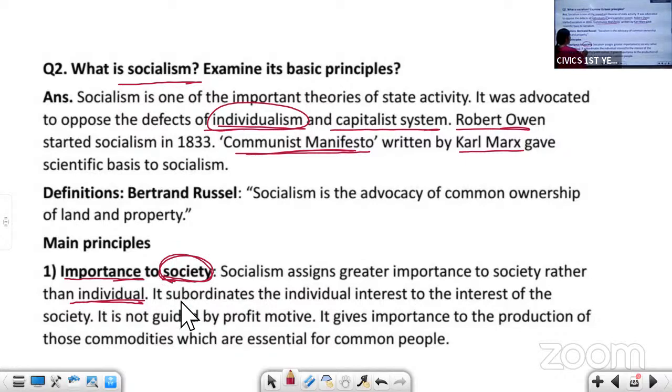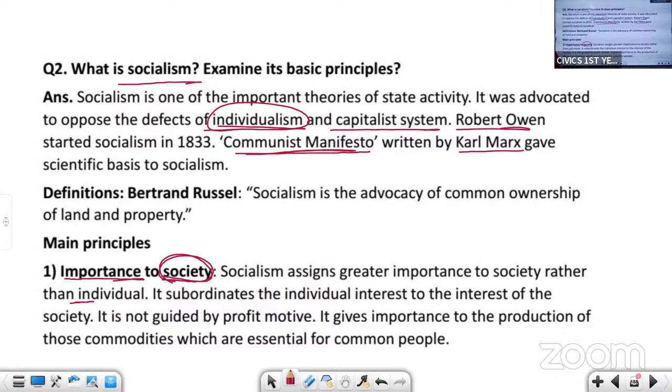It subordinates the interest of the individual to the interest of the society. Here the interest of the individual is not important; the interest of the society is important. Means in socialism, society is more important than an individual.